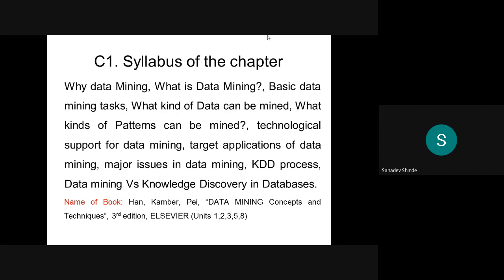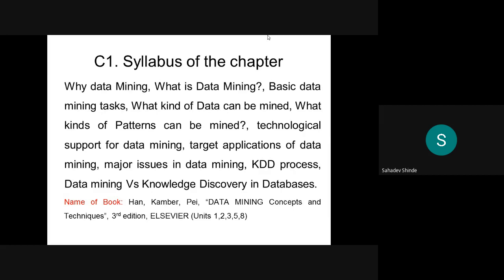First of all, you can see the syllabus of the chapter, and which book is required for the chapter here, because we have a number of books. Four textbooks are available, and two reference books are there. So out of those, which book is essential for the first chapter? That is mentioned here.